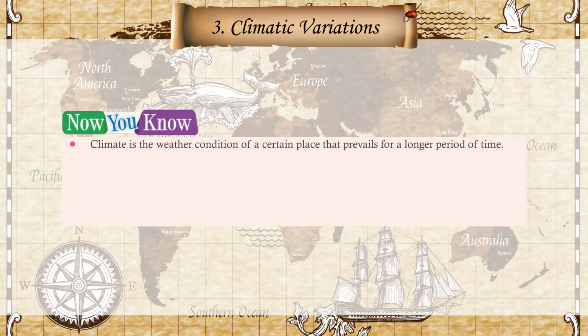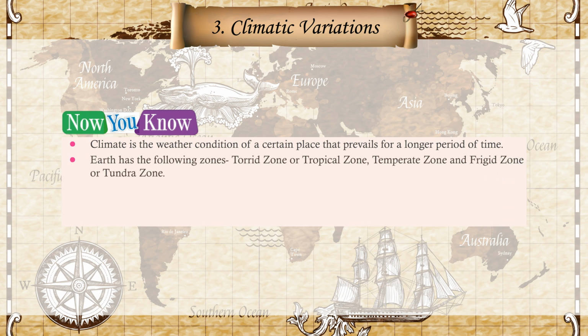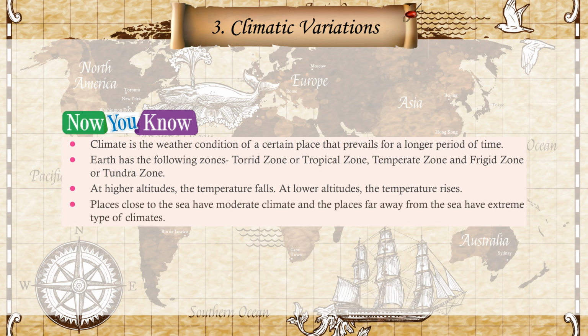Now you know, climate is the weather condition of a certain place that prevails for a longer period of time. Earth has the following zones: torrid zone or tropical zone, temperate zone, and frigid zone or tundra zone. At higher altitudes, the temperature falls. At lower altitudes, the temperature rises. Places close to the sea have moderate climate, and the places far away from the sea have extreme type of